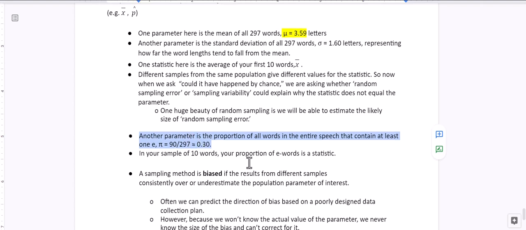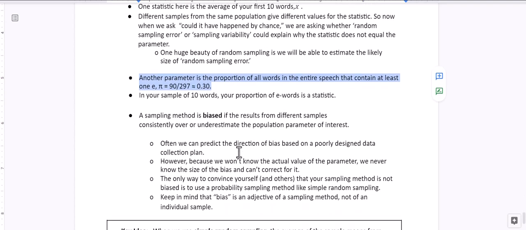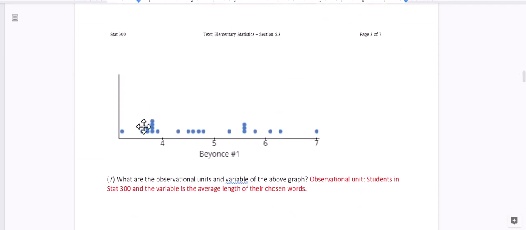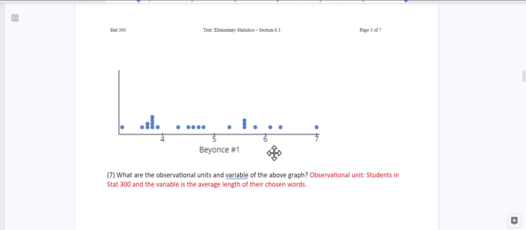A sampling method is biased if the results from different samples consistently over or underestimate the population parameter. So Beyonce survey number 1, we can say that one was biased. Looking back at our dot plot, sorry, I hope I'm not giving you a headache, notice how spread out it was. This means it was consistently under or overestimating our population parameter. Our population parameter is 3.59, right? So there's a lot of overestimation in here.